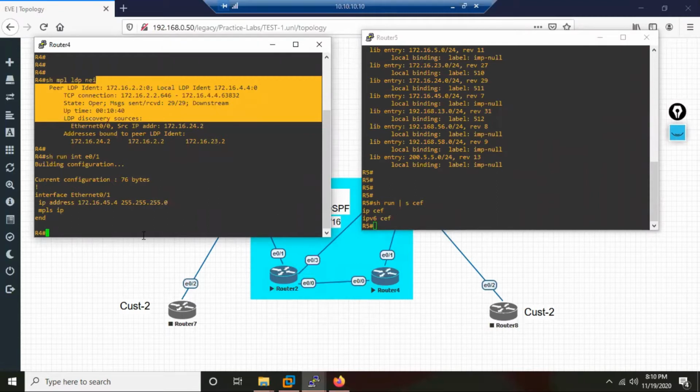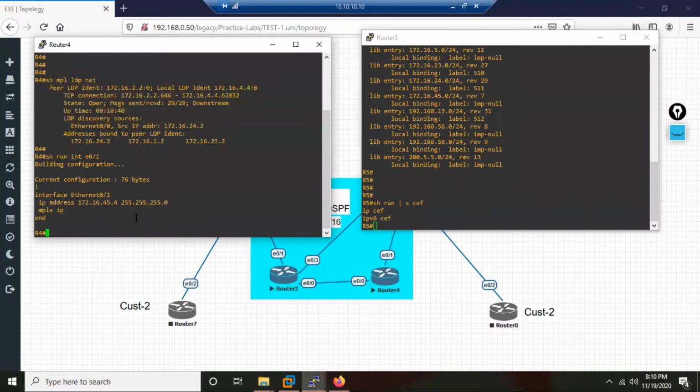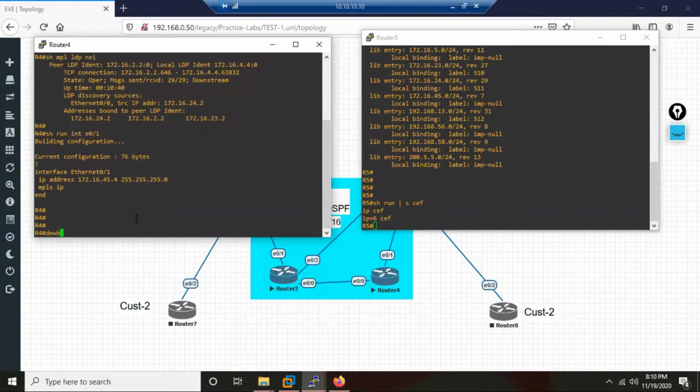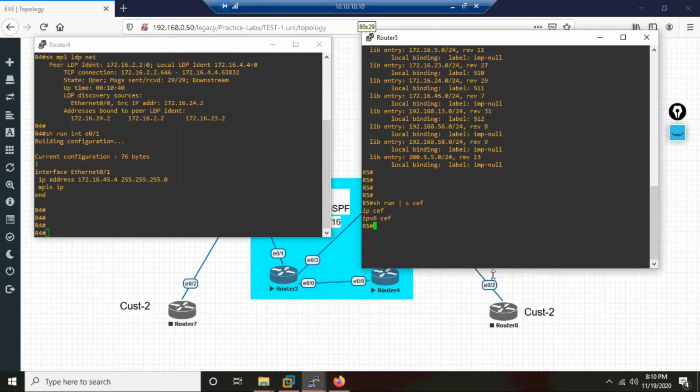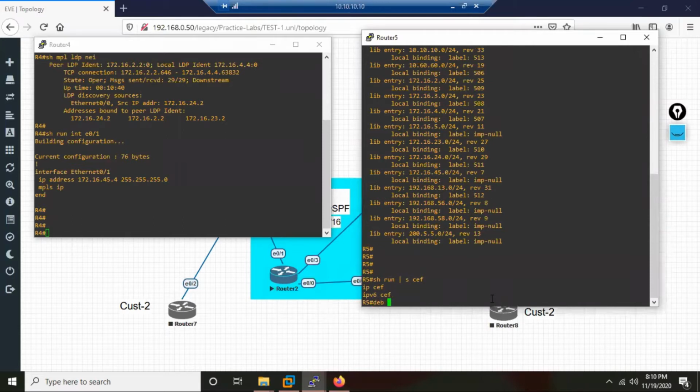Let us do a debug. If I do a debug on R4, we will possibly see messages from R2 also. The problem is between 4 and 5, so our focus should be between 4 and 5. The better candidate is R5. So debug ip packet detail.